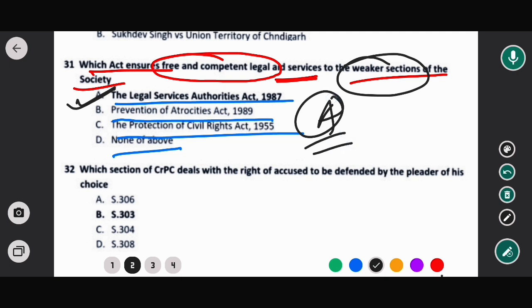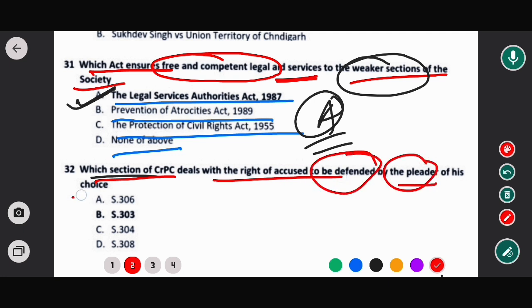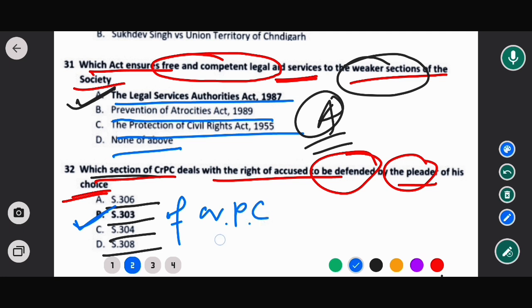The next question is: which section of CrPC deals with the right of the accused to be defended by a pleader of his choice? The options are section 306 of CrPC, section 303 of CrPC, section 304 of CrPC and section 308 of CrPC. In this case the correct option would be option B, that means section 303 of CrPC.